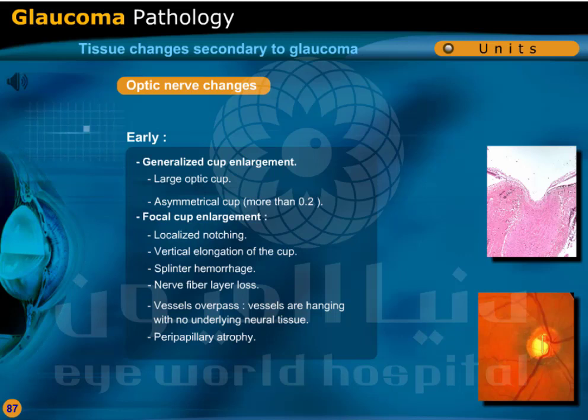Focal cup enlargement, localized notching, vertical elongation of the cup, splinter hemorrhage, nerve fiber layer loss, vessels overpass, vessels are hanging with no underlying neural tissue, peripapillary atrophy.